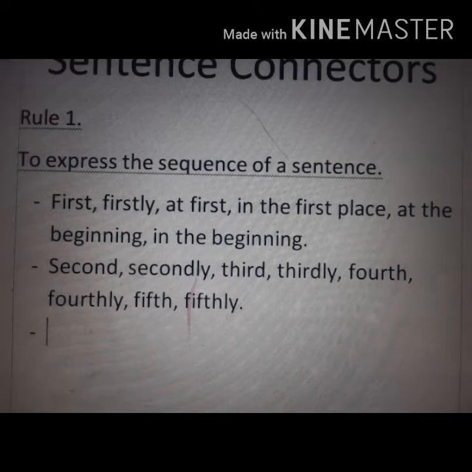You can use the connectors according to their position.